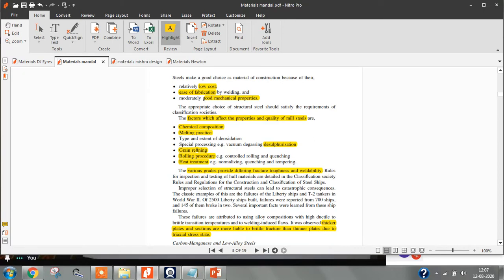The next point is grain refining. Grain refining. Then the rolling procedure. From the furnace, the steel is taken out as ingots, and they are rolled in the rollers. You have seen some videos. Then the type of heat treatment.